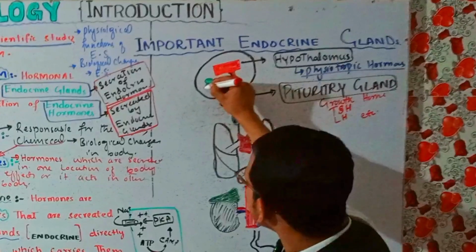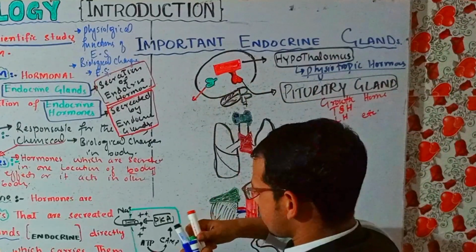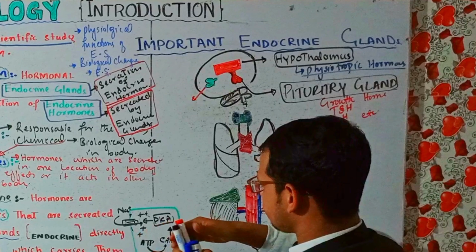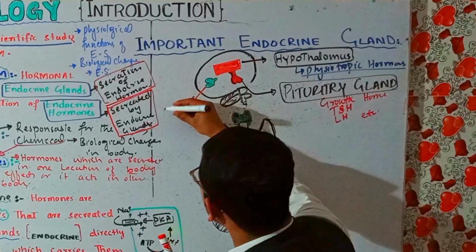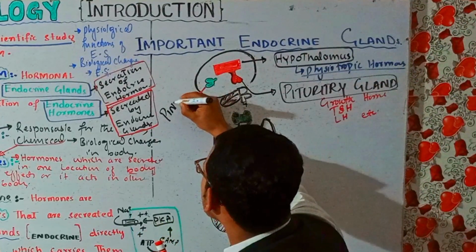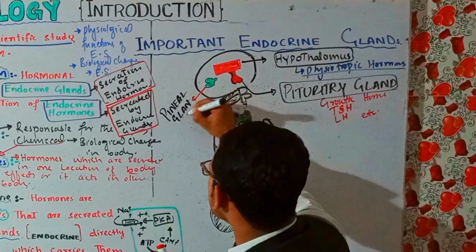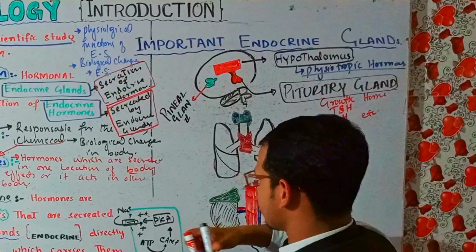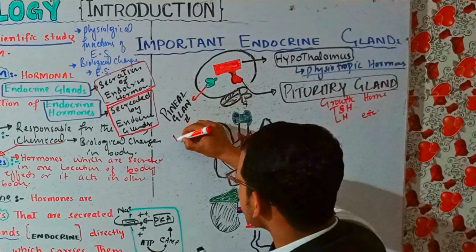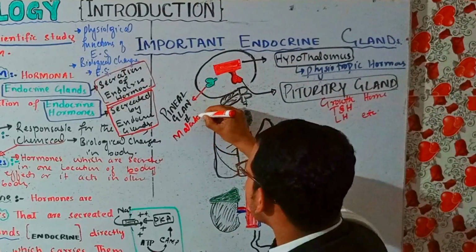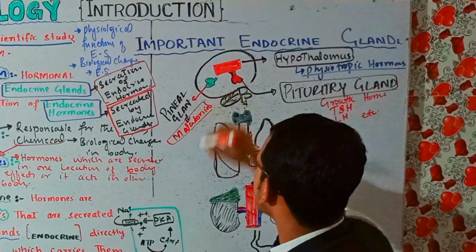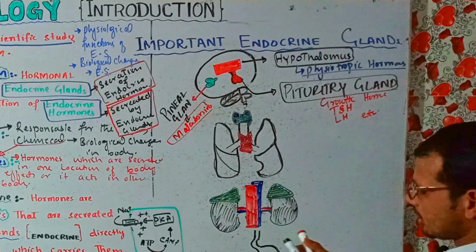This gland, which is present in the brain, is called the pineal gland, and this gland is responsible for the production of melatonin hormone, right? For example, here